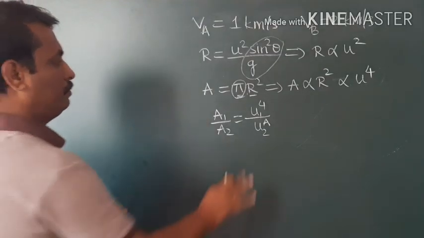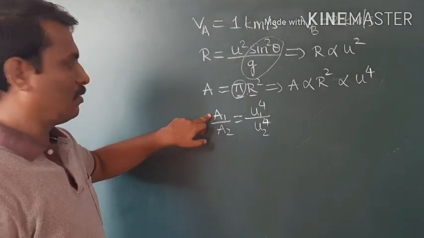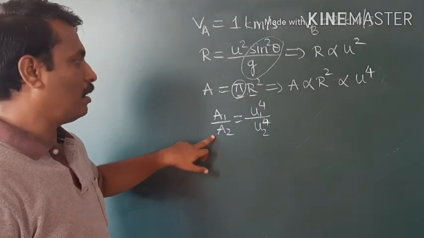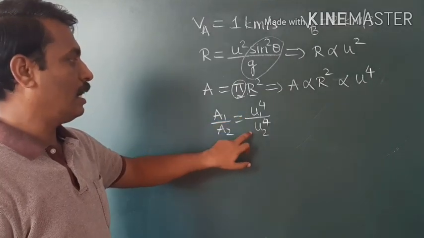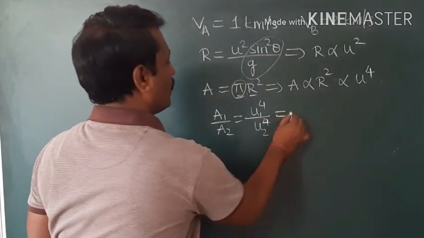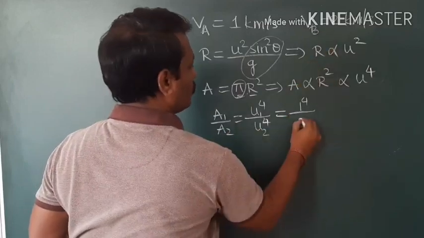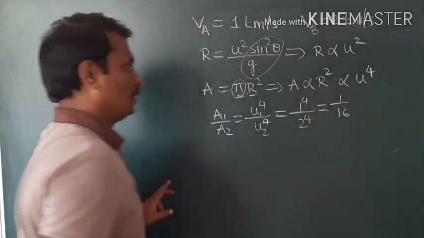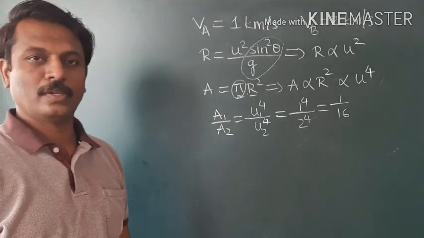Here A1 is the area covered by the bullets from gun A and A2 is the area covered by the bullets from gun B. And u1 is the velocity of the bullet from gun A and u2 is the velocity of the bullets from gun B. Velocity of the bullet from gun A is 1 km, so 1 raised to 4, and u2 is 2, so 2 raised to 4. 1 raised to 4 by 2 raised to 4 is 1 by 16. So this is the answer. Ratio of the areas is 1:16.